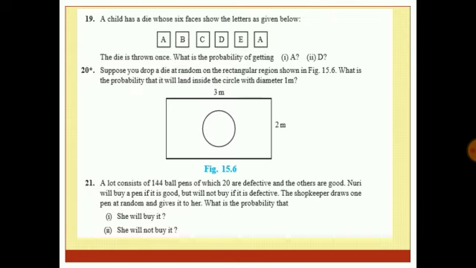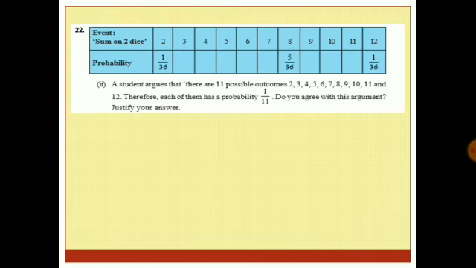Again, the 19th, 20th, 21st, these questions you can all do. The 22nd question I am taking up now. You have a table given to you. In the table, we are given the probability of the event sum on the 2 dice. That is, we have been given the probability when the sum on the 2 dice is 2, 3, 4, 5 and so on up till 12.